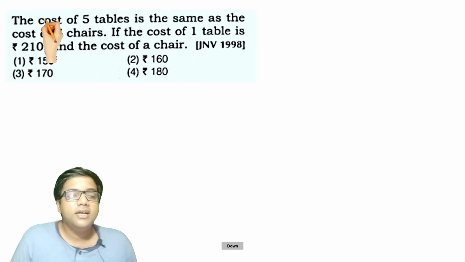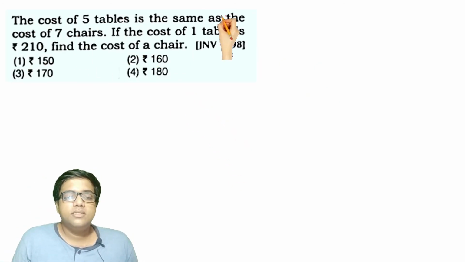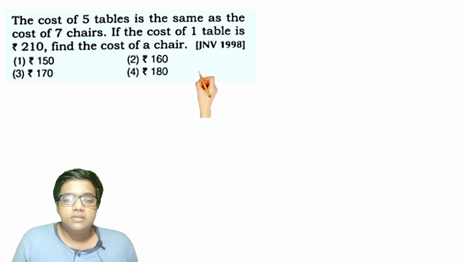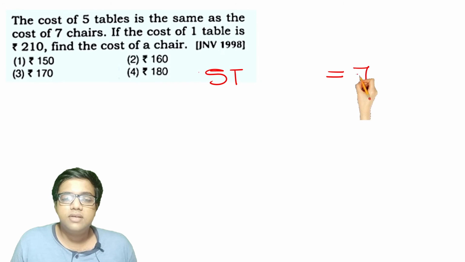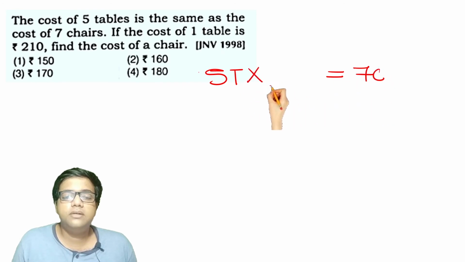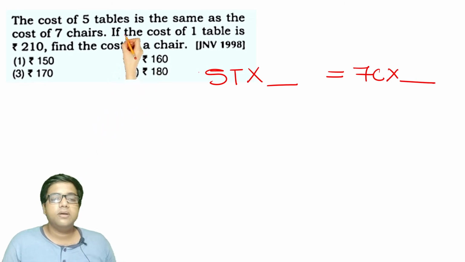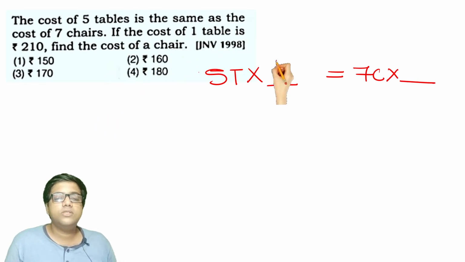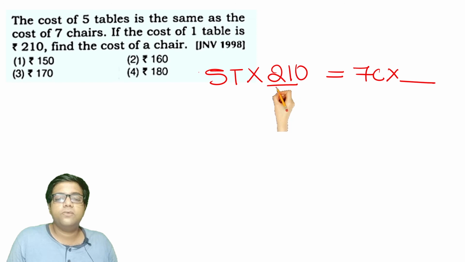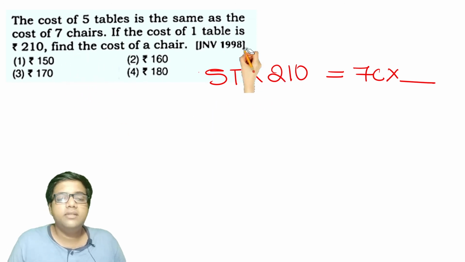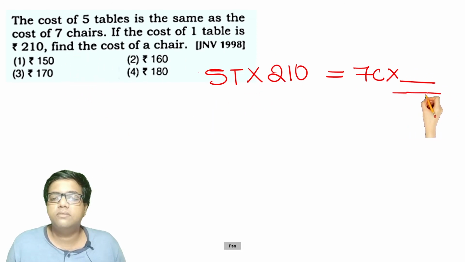Let's move ahead. The cost of 5 tables is the same as the cost of 7 chairs, but we don't know the cost per table or per chair. If the cost of one table is 210 rupees, now we know. Find the cost of the chair, which we don't know.